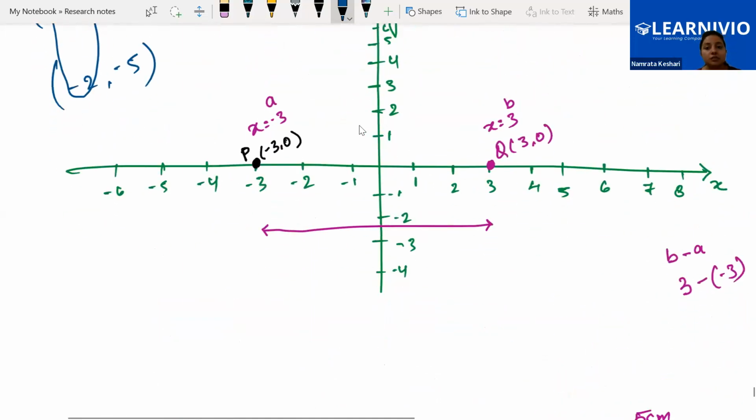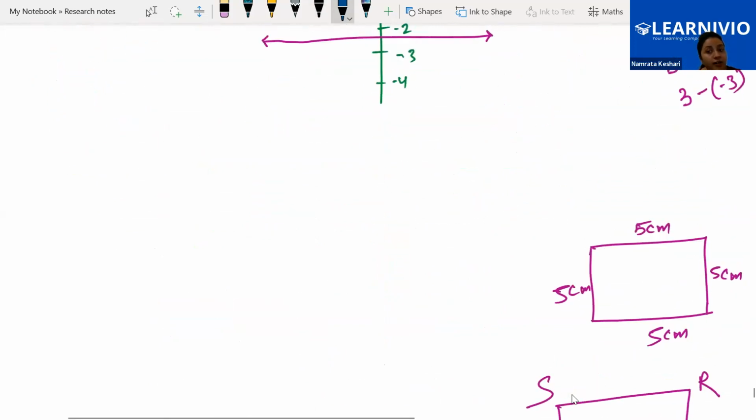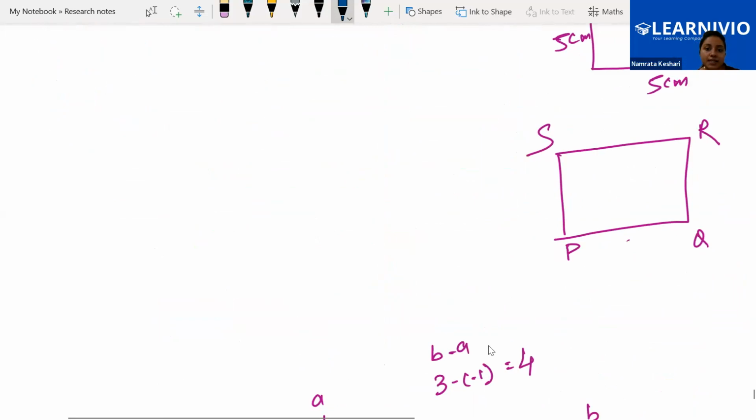So b minus a we will be taking, and we will be able to know the length of our square, like the sides length of our square. Okay, that is really important because the square is having all sides same. So maintaining all sides same, we will be able to locate r and s maybe. Okay, so let's see what is b minus a over here. What is b minus a?